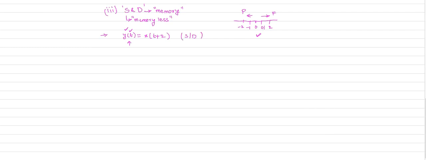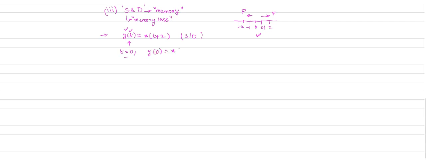For that you check what is static and what is dynamic. If the response of the system at any instant depends on the present values of the input only, that means the values of the input at that instant only. If that does not happen, that is a dynamic system, a system with memory. Suppose I calculate the response at time t equal to 0. What is y of 0?